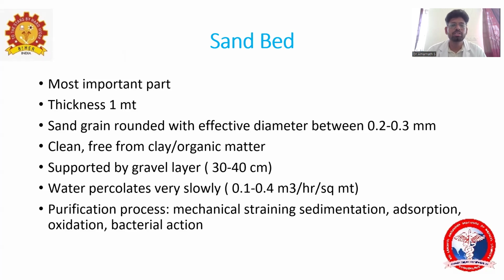The next important difference is the filtration rate, how slow it will be: 0.1 to 0.4 meter cube per hour per square meter. What are the processes here? Purification processes are mechanical straining, sedimentation, absorption, oxidation, and bacterial action. The two things: effective diameter is 0.2 to 0.3 mm, and filtration rate is 0.1 to 0.4 meter cube per hour per square meter. This is the difference between the slow sand filter and rapid sand filter that we will see later.